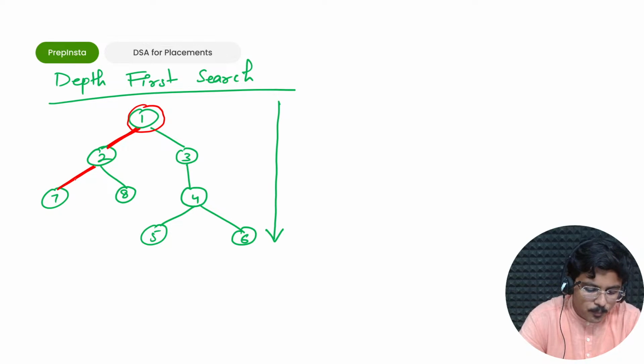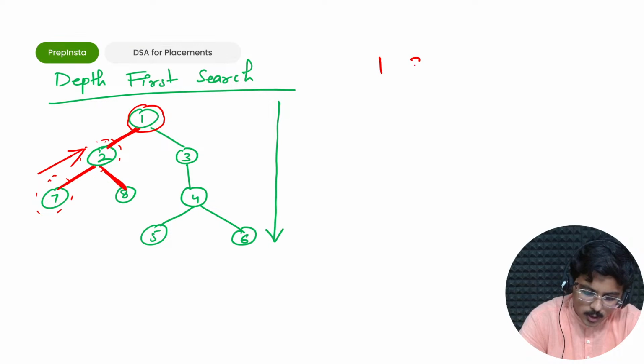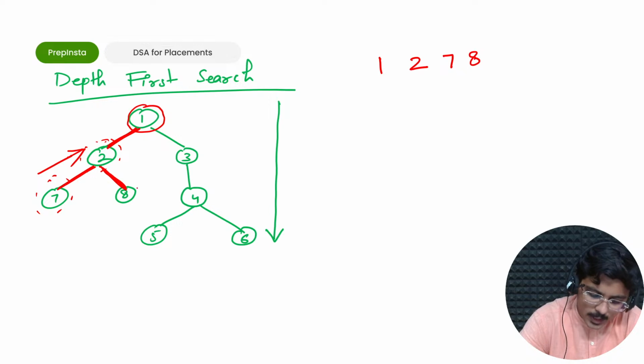Now here, once I have visited 1, I have visited 2, I have visited 7, then I do not have any depth further, right? So I'll backtrack it, I'll go back. Fine, I'll come to this level again. Now I have another depth here, so I'll explore it, I'll visit it. So basically 1, 2, 7, then 8, and then because there is no further depth, I'll backtrack from here.